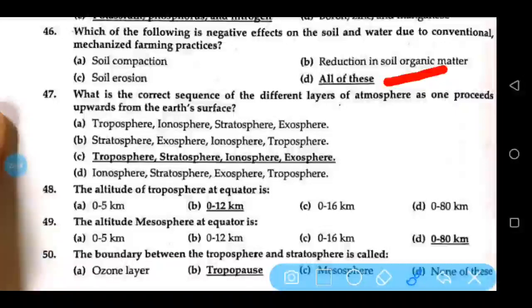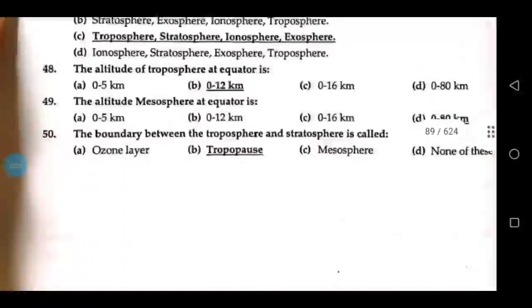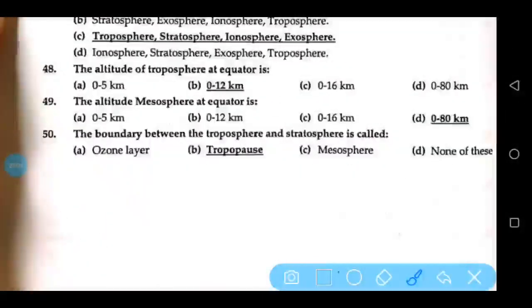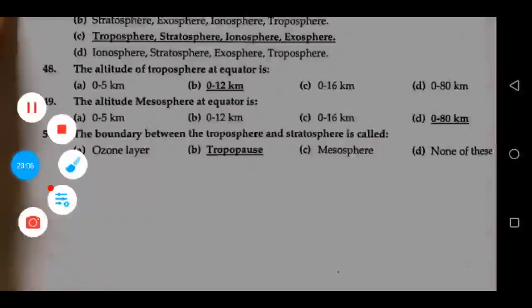What is the correct sequence of the different layers of atmosphere as one proceeds upwards from the Earth's surface? Troposphere, stratosphere, mesosphere, and exosphere. The altitude of troposphere at equator is 0 to 12 km. The altitude of mesosphere at equator is 0 to 80 km. The boundary between the troposphere and stratosphere is called tropopause.